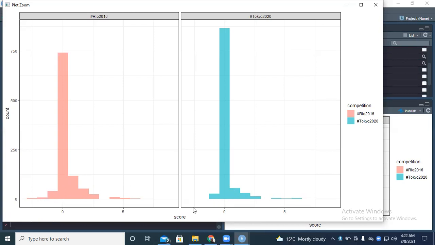And again, when you look at the negative side of the score, you find that there were more negative scores in Rio 2016 than Tokyo 2020. But this is to show that many people cheered up Tokyo 2020, but they were neutral.